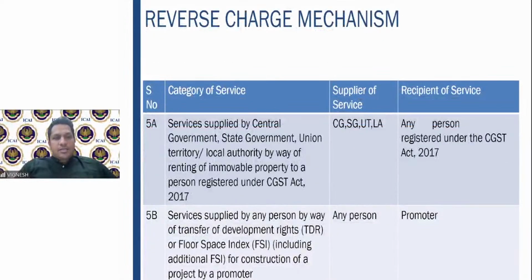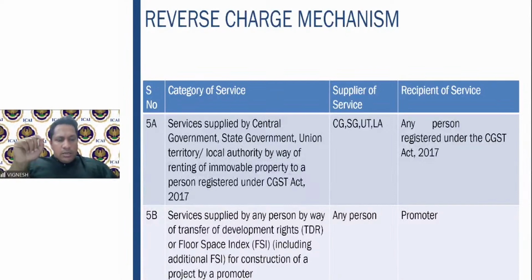Then 5A, services supplied by the central government, state government, union territory or local authority by way of renting of immovable property to a person registered under the CGST Act 2017. So the supplier of services here is the central government, state government, UT, etc. Recipient of services is any person registered under the CGST Act 2017. Fine. So services by way of renting of immovable property are separately given in 5A.